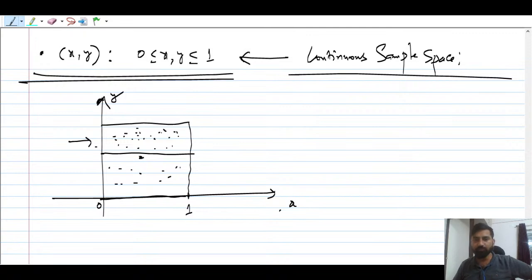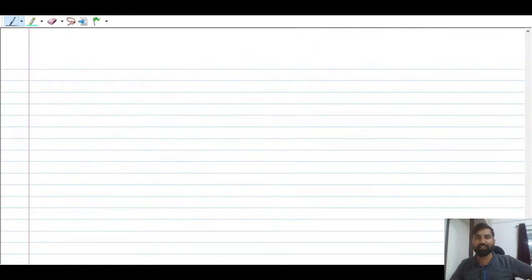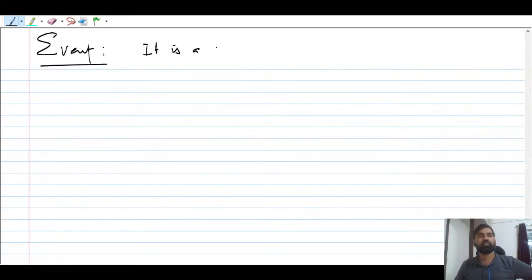Fine. That you have to remember. So this is the sample space. Please remember this. I hope this makes sense to all. Everyone understood this? So what is the event here? Let me define the event as well. The event is nothing but a subset of a sample space.